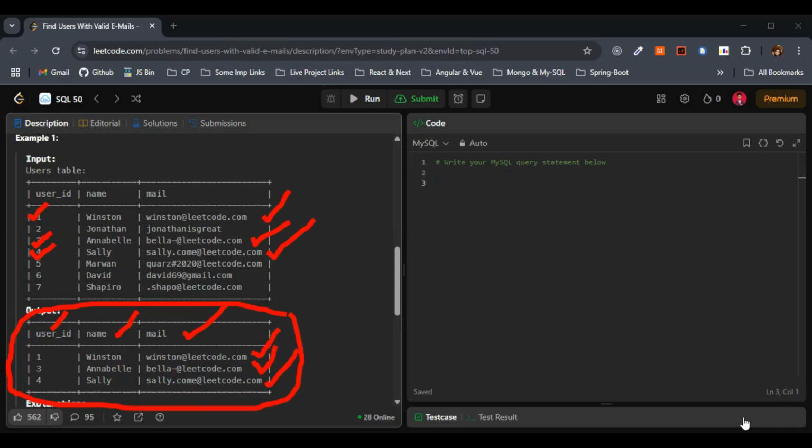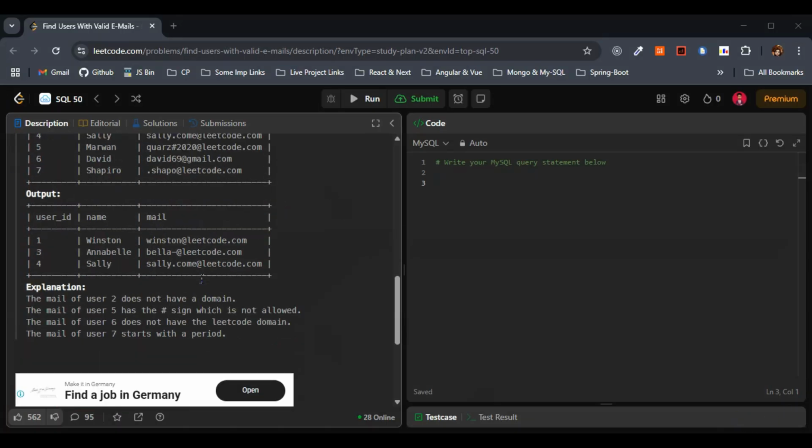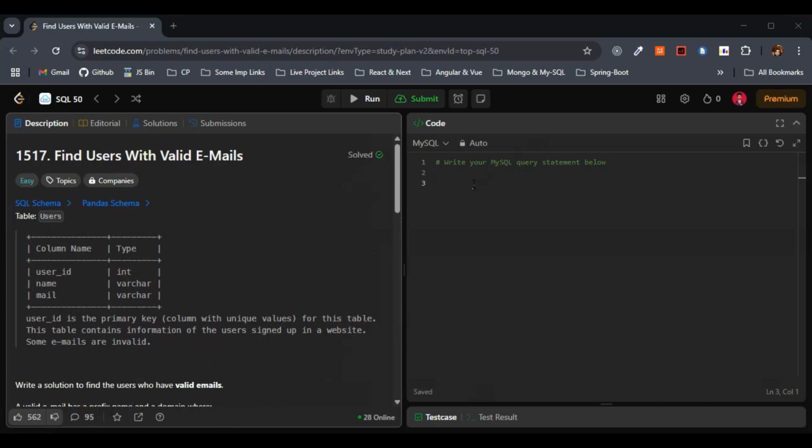So these three things will be done. So we have to return. Sorry. Yeah, I hope the question is completely clear. What we need to do is completely clear as well, right? So next, let's start writing the query. Instead of discussing the approach separately, I'll just explain the approach while writing the query itself.